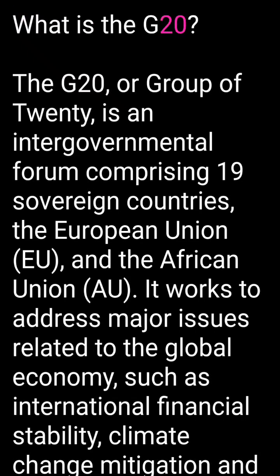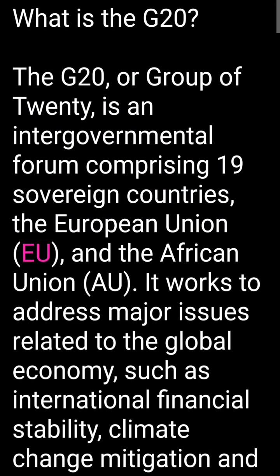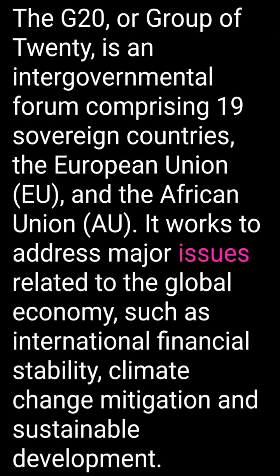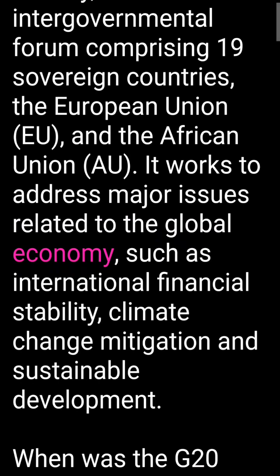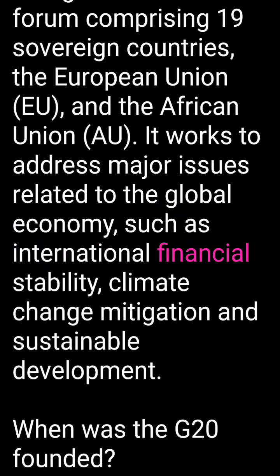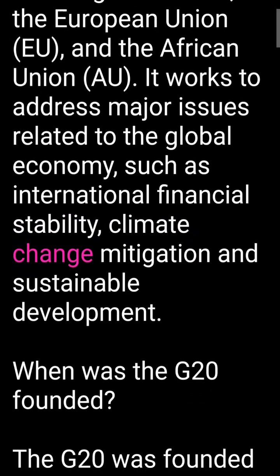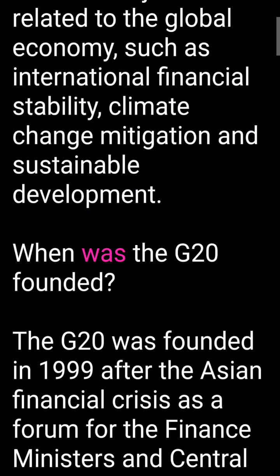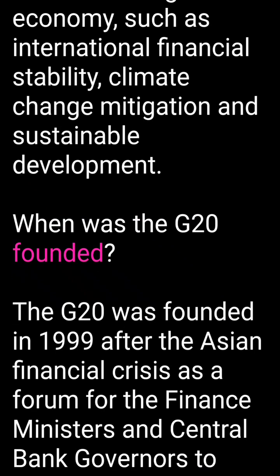What is the G20? The G20, or Group of 20, is an intergovernmental forum comprising 19 sovereign countries, the European Union (EU), and the African Union. It works to address major issues related to the global economy, such as international financial stability, climate change mitigation and sustainable development.